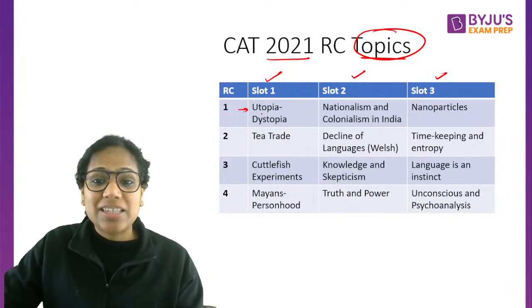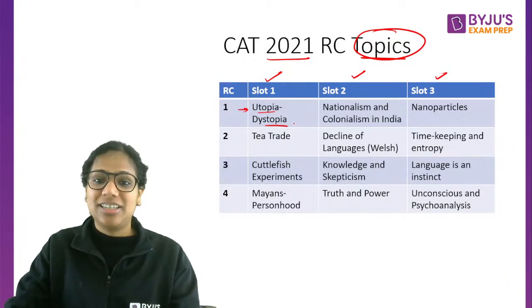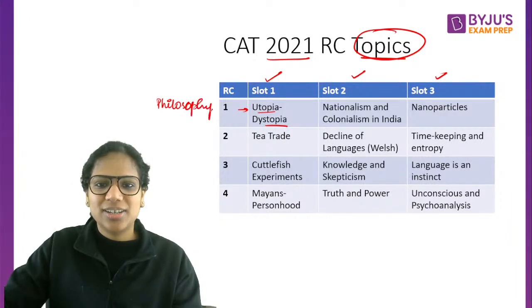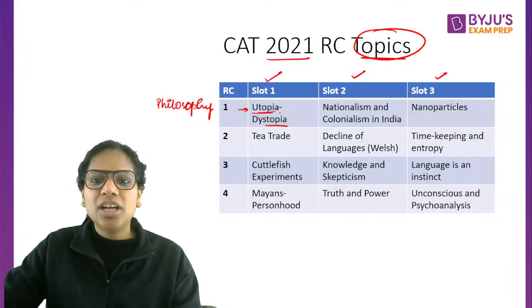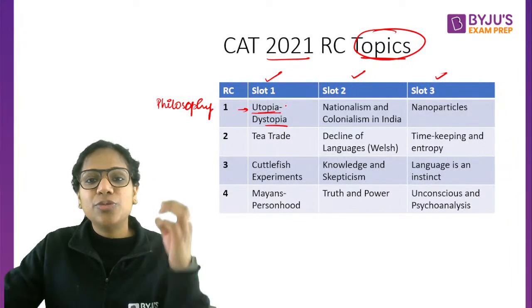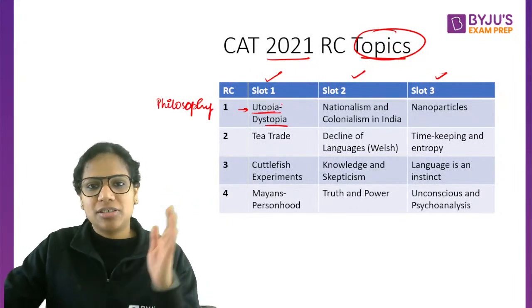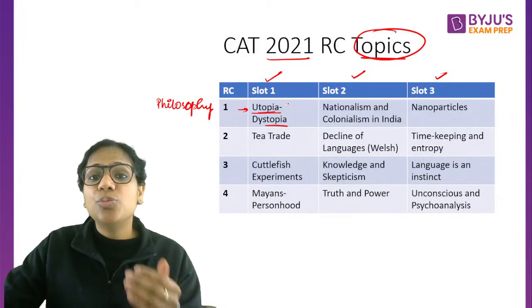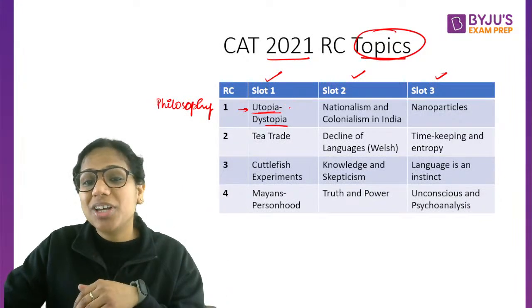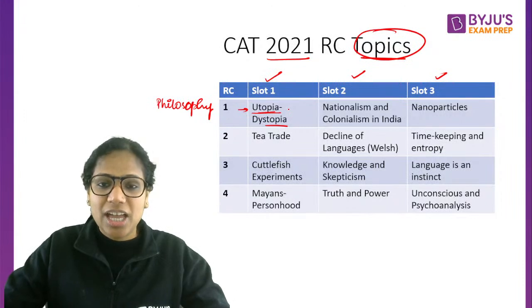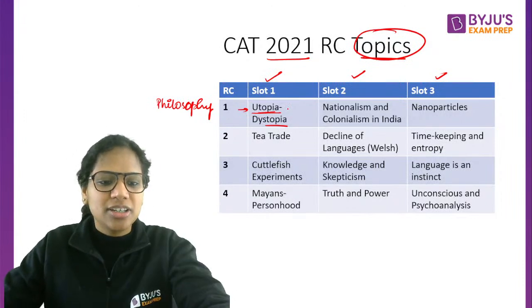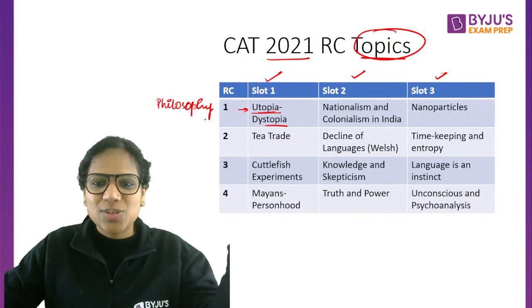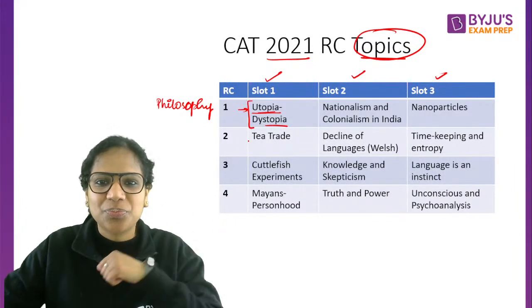Slot 1, there was this passage on utopia, dystopia. It was a philosophical passage. Okay, so it talked about how the notion of utopia has been different in different times, to the point that an earlier notion of utopia could seem dystopian today. So first of all, it's very important that you know the meanings of utopia and dystopia.